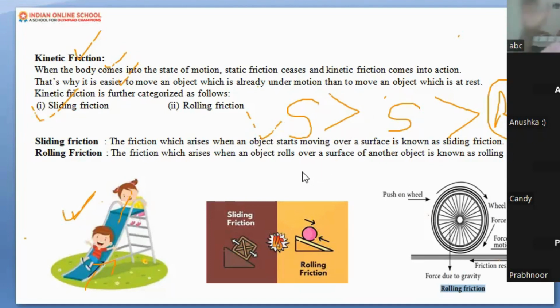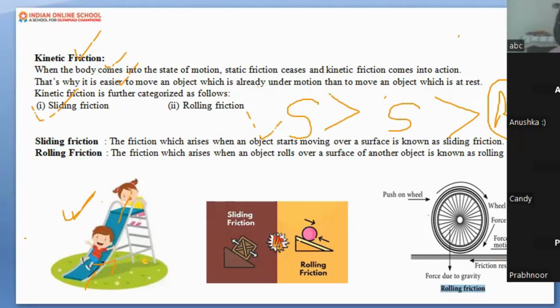Just think of a situation. Don't look at the slide. Just have a perception about such a situation in your practical life. If you have a heavy object on the ground, it's too heavy that you can't even move it a little bit. You are trying to move it with your force, but you can't. So you understood that this object is too heavy, and due to the heaviness, it is experiencing static friction from the ground. The ground is offering one friction which is known as static friction.